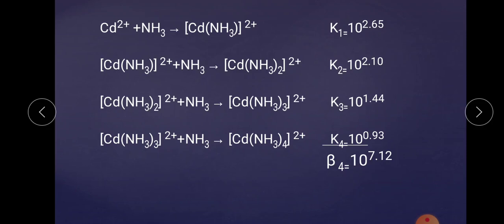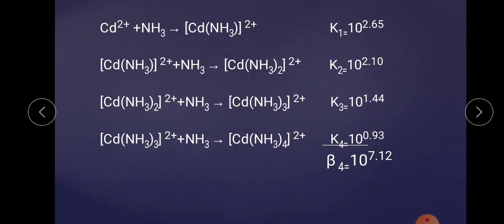Now what is meant by overall or cumulative stability constant or formation constant? This is for the first step, this is for second, third and fourth, and this is the overall cumulative formation constant. Overall or cumulative formation constant is nothing but a combination of all the step stability constants or step formation constants.